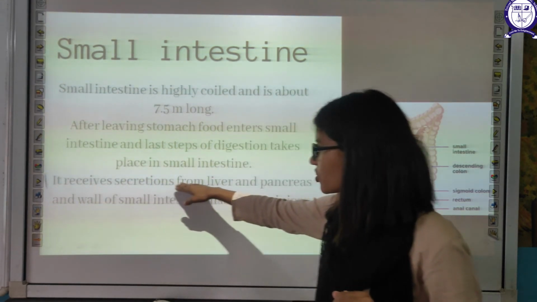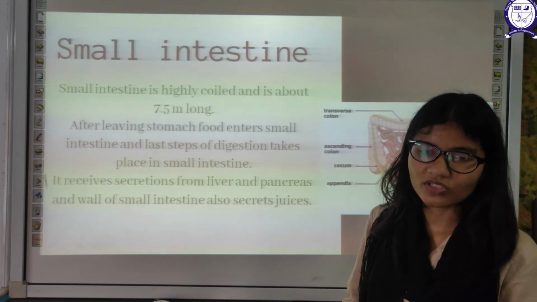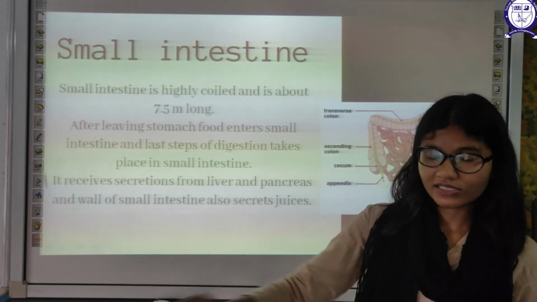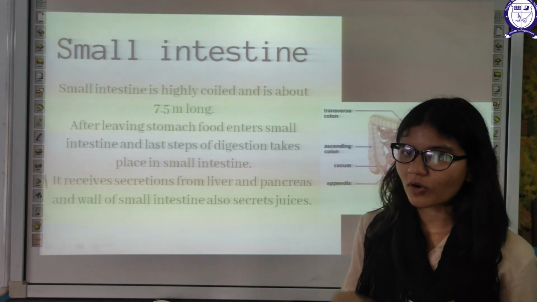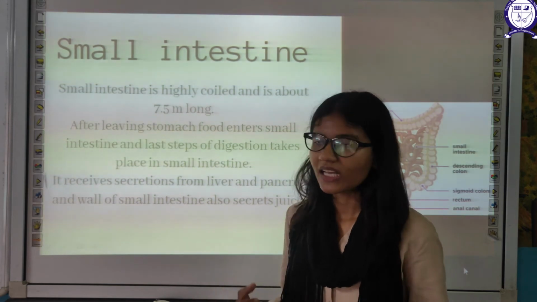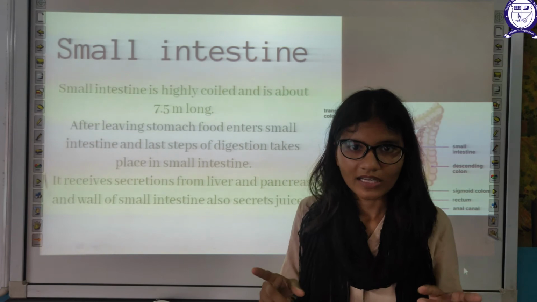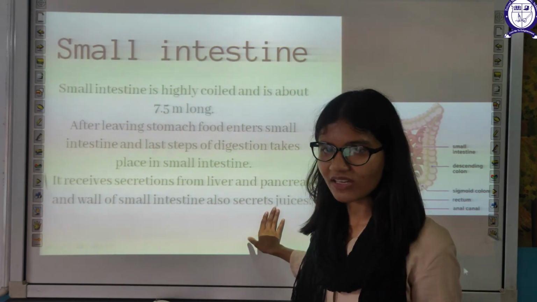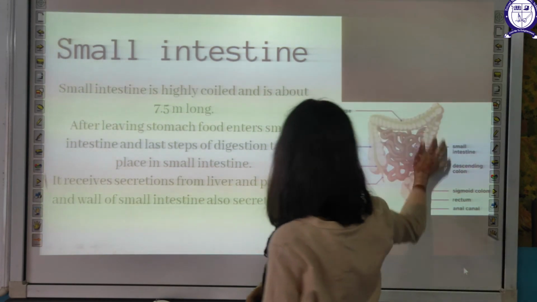It receives secretions from the liver and pancreas also. These are the two glands associated with your stomach. The whole intestine will receive these juices from the liver and pancreas, which help in further digestion. The secretion of the liver will help in digestion of your fat, and the secretion of the pancreas will help in digestion of carbohydrate and protein.